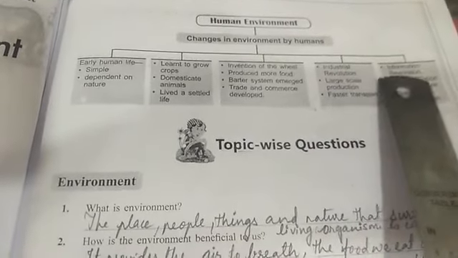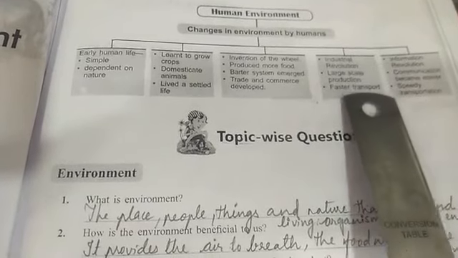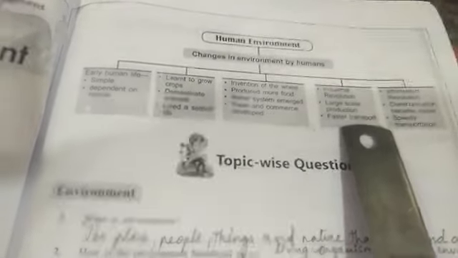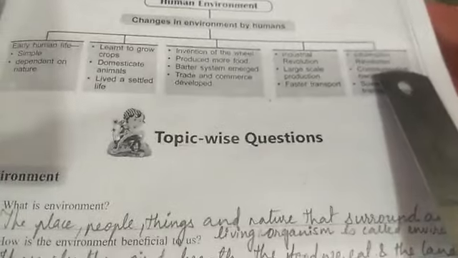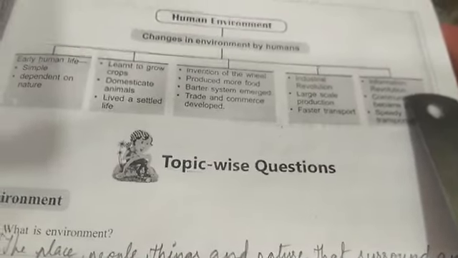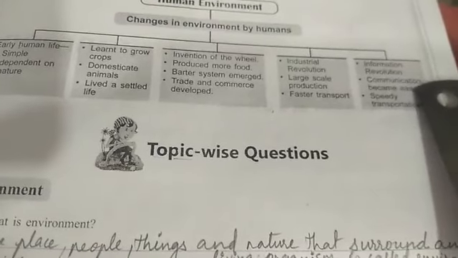Next was the industrial revolution. That led to large scale production and trade, and also faster transport. Information revolution was another change brought by humans.